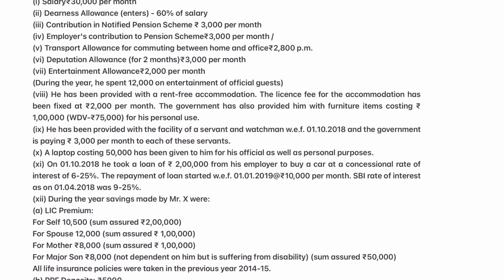Next we have a rent-free accommodation. The license fee is given as 2,000 per month. Government also provided furniture. Cost is 1 lakh. 75,000 is the WDV, right?